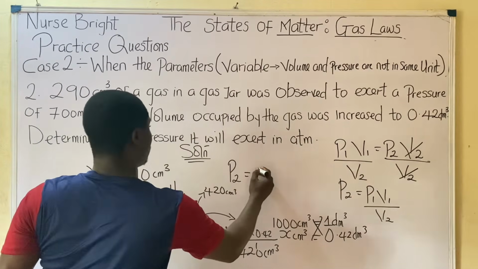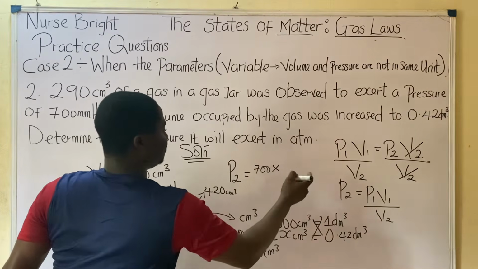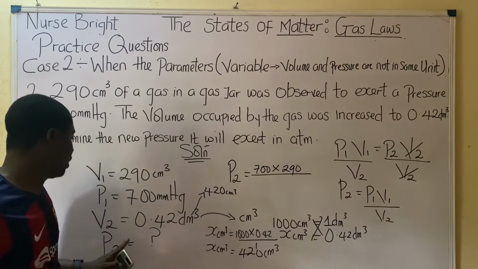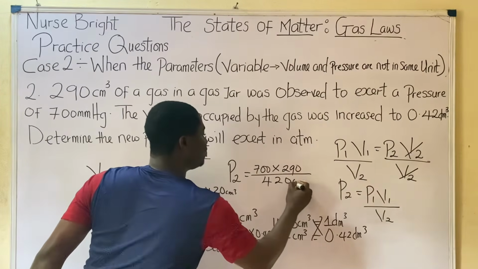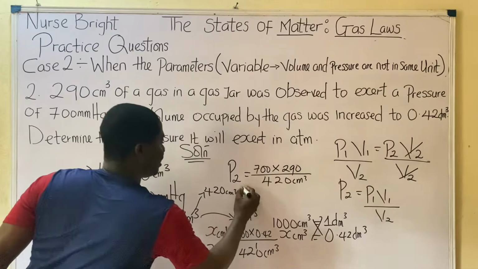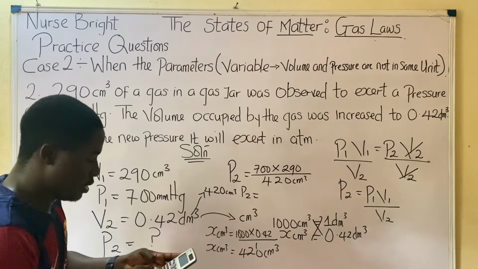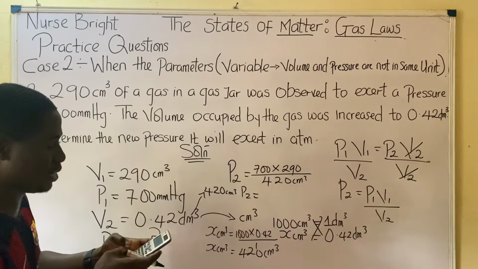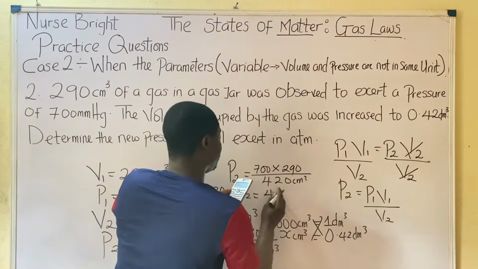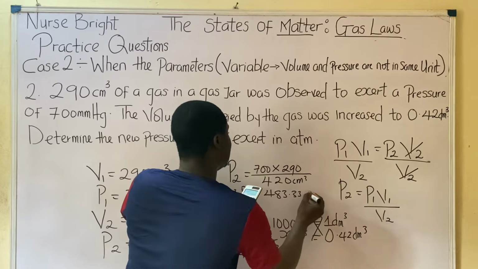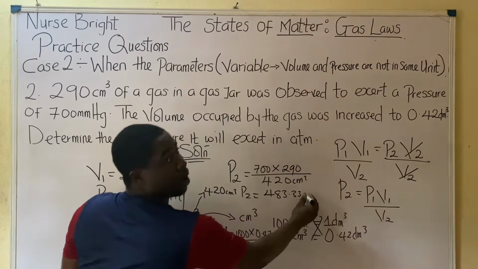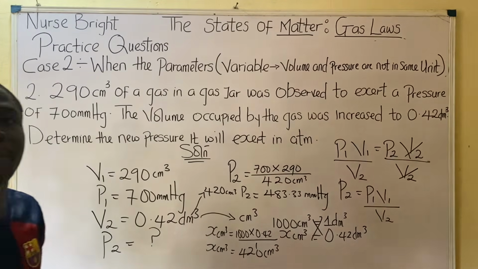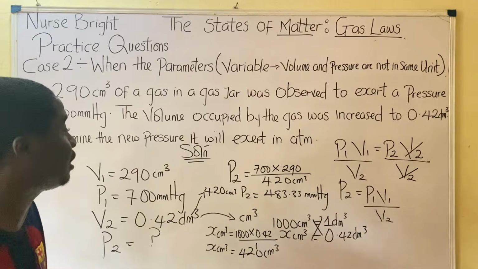So I can now solve without stress. P1 is 700, times V1 is 290, divided by V2 is 420. Please, don't go and write 0.42, write 420. So P2 will now be 700 times 290 divided by 420. That is 483.33. The initial unit was mmHg, so it's going to be mmHg. Do you understand? So we've gotten our pressure to be 483.33 mmHg.